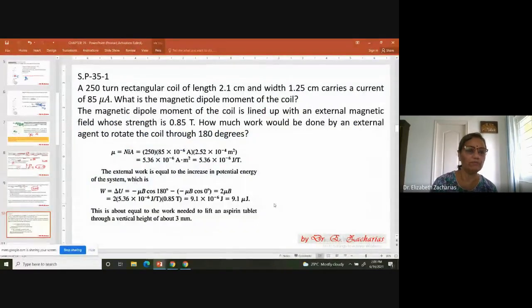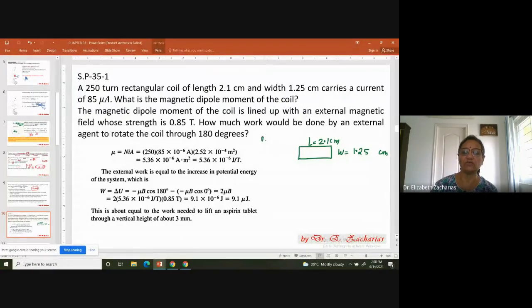So let's just try one problem. You have a rectangular coil. The length of the coil is 2.1 centimeter. Please remember your dipoles in real life are not so big. This is just a problem. The width is 1.25 centimeter. And there are 250 turns, so N is equal to 250. What is the dipole moment of the coil? And what is the current in the coil? The current in the coil is given as I equal to 85 microamps.